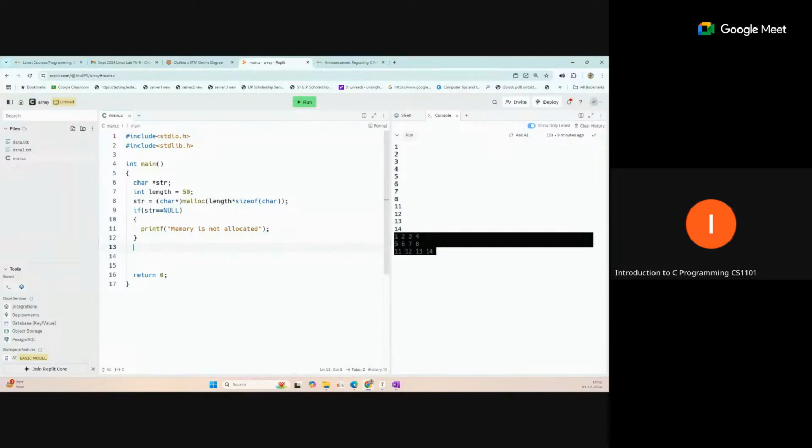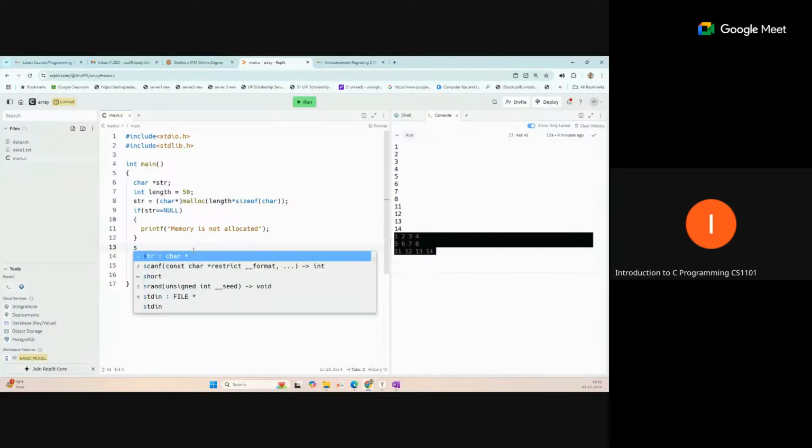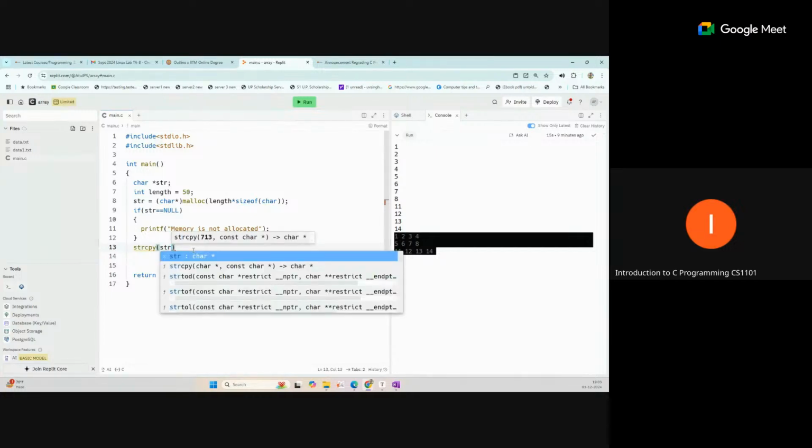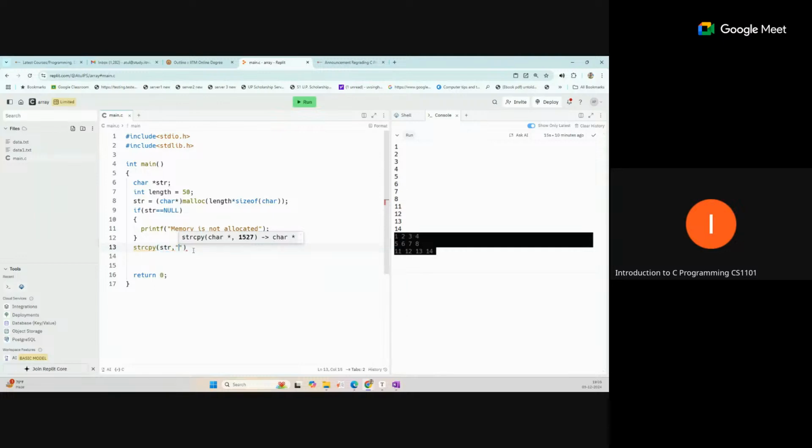And once the memory is allocated, you can assign some string to that pointer. One function you can directly use here is strcpy, string copy. If you want to copy one string to another string, you can use this function. In the first place you need to pass the destination where you want to copy the data, that is str. And second, what string you want to copy, so you can directly pass "This is the C programming course", a string like this.